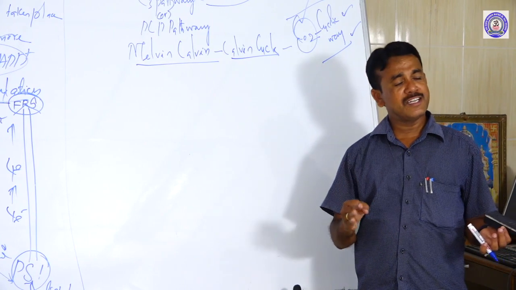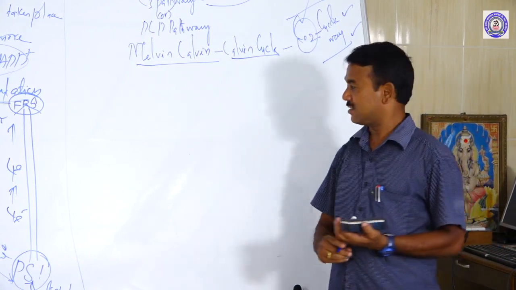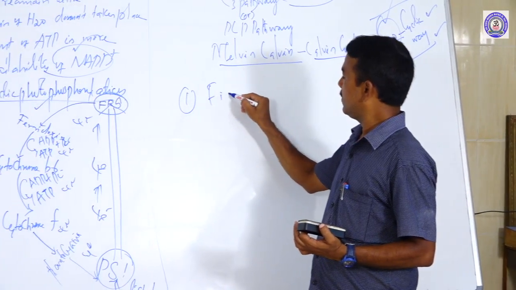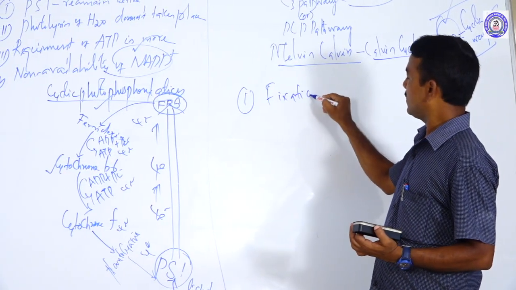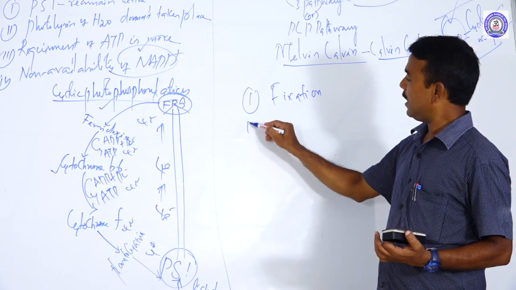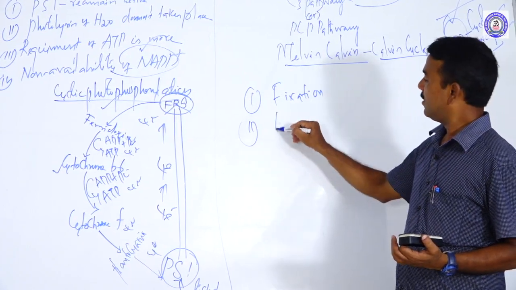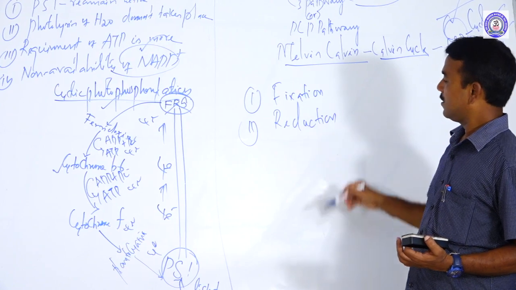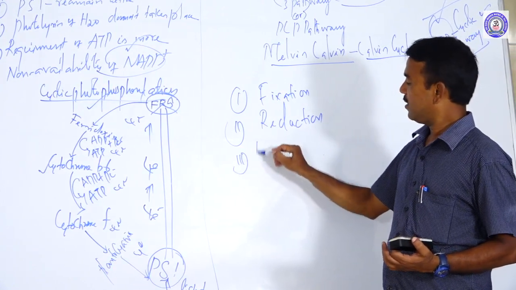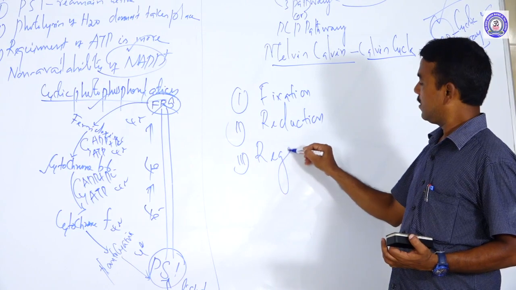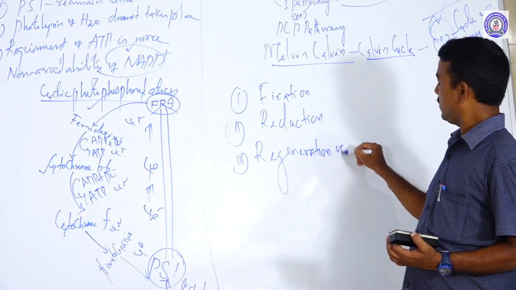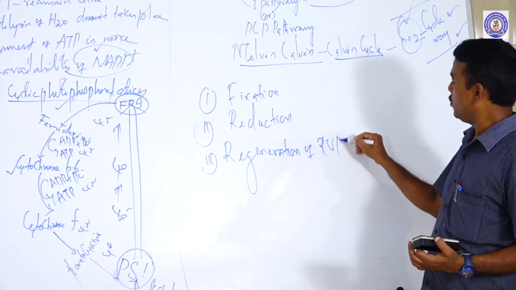Carbon dioxide fixation can take place in three steps. First, fixation. Second, reduction. Third, regeneration of RuBP.